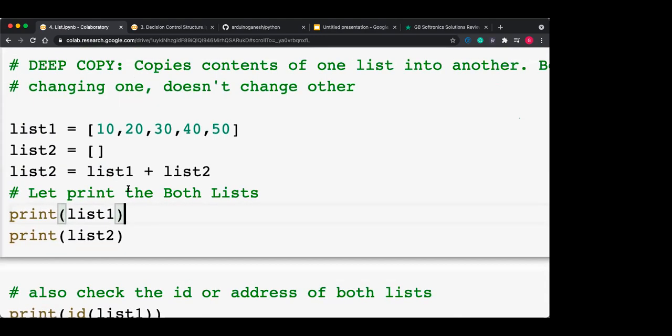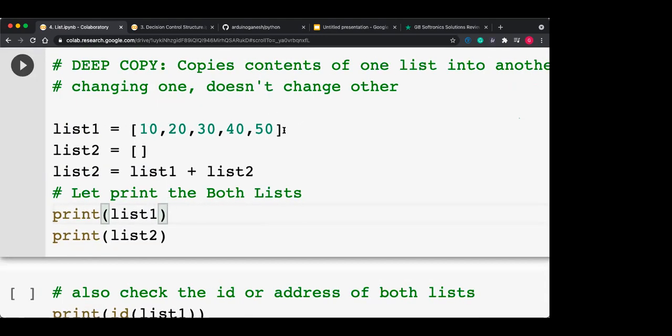So how to do a deep copy? Like this. List 1 I am referring here. Now list 2 is the empty list. So here the new block is created with an empty block. Okay, so here the id of list 2 is different. Now what are you doing? You are doing list 1 plus list 2. So whatever is in list 1, I am adding with list 2.